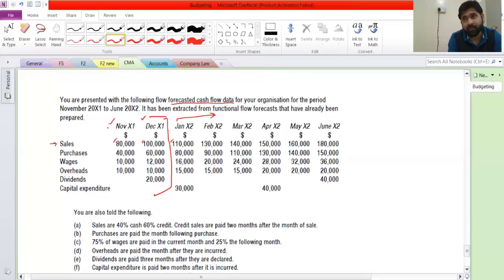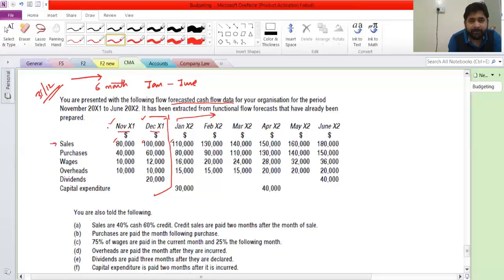How do you know closing balance of December? Because you are standing on 31st December. So on which date are we going to make all of this? We are going to make all of this on 31st December. And we are planning for the next 6 months, which is January to June. Are we fine with all this? These are all actual data. And from here onwards, January, February, this is all budgeted amount.